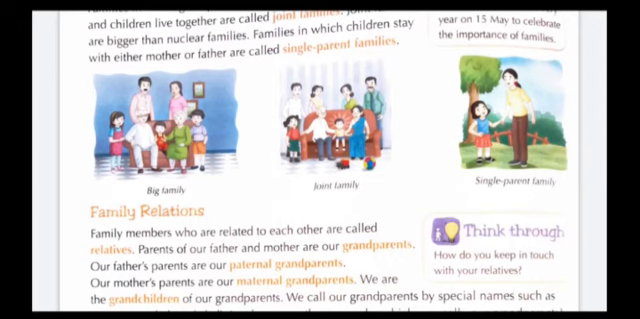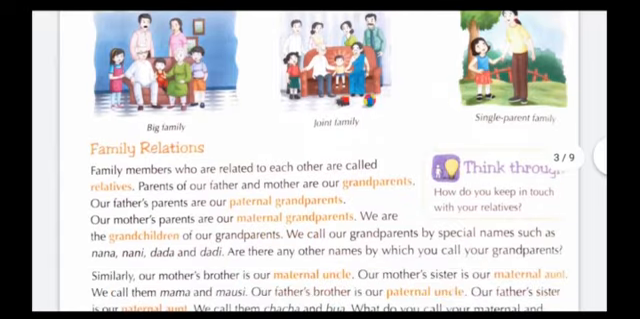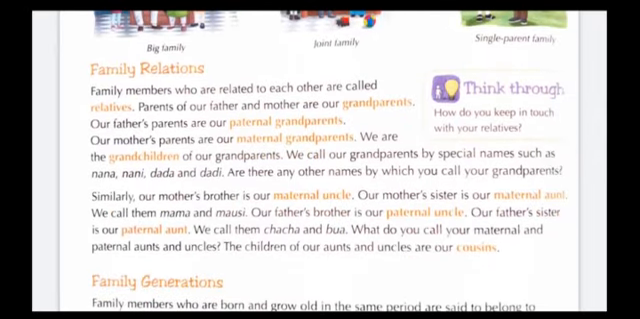Now move on to next, that is family relations. Family members who are related to each other are called relatives. Parents of our father and mother are our grandparents. Our father's parents are our paternal grandparents. Our mother's parents are our maternal grandparents. We are the grandchildren of our grandparents. We call our grandparents by special names such as Nana, Nani, Dada, and Dadi. Are there any other names by which you call your grandparents?